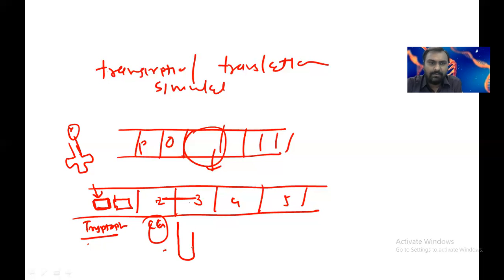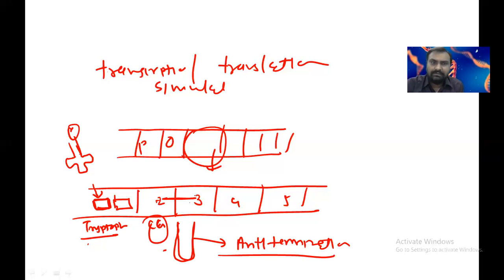This loop is an anti-terminator loop, which means there is no termination and transcription and translation can occur.